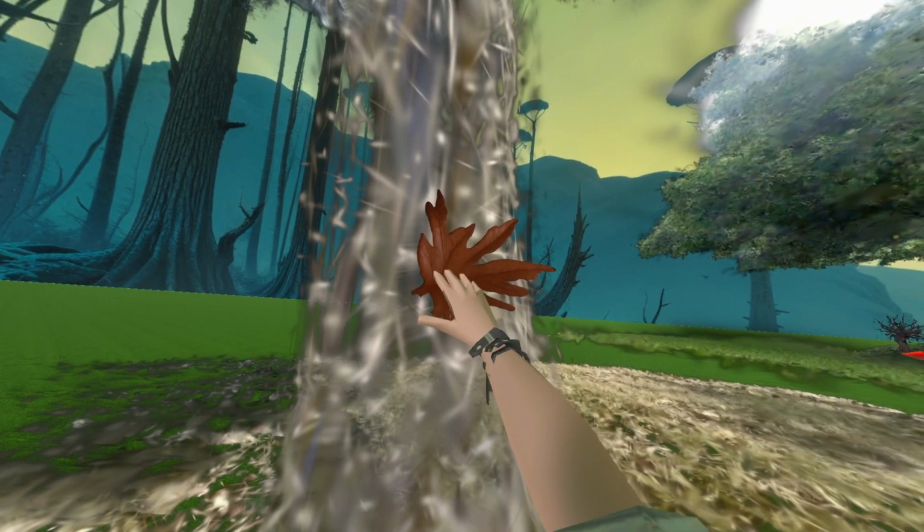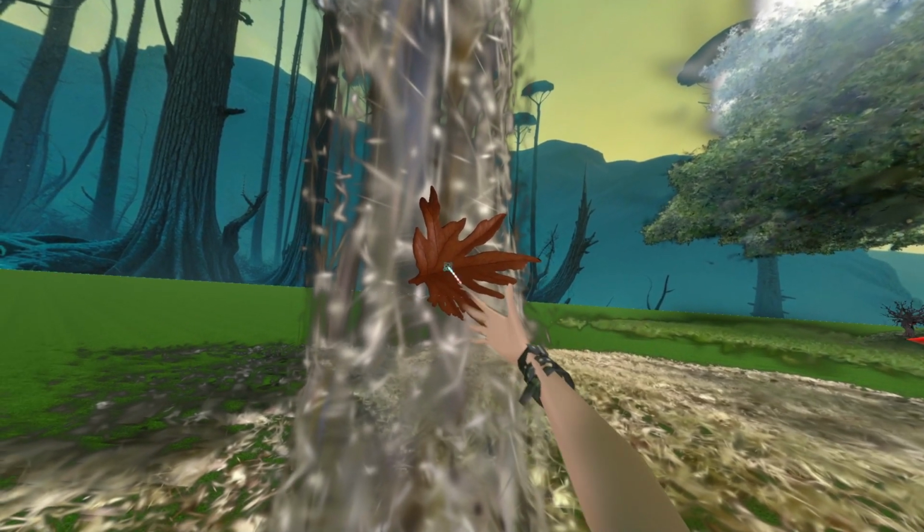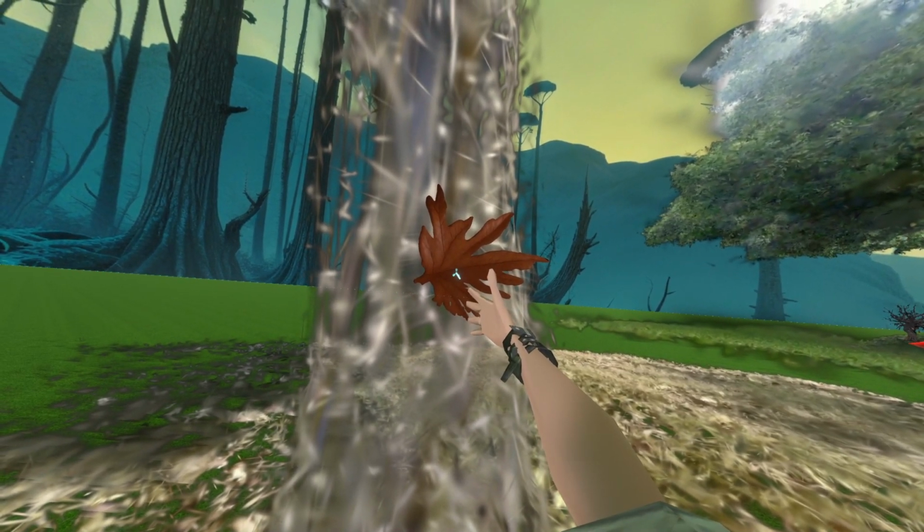Now, scattered throughout the forest are AI-generated leaves that have audio embedded in them.